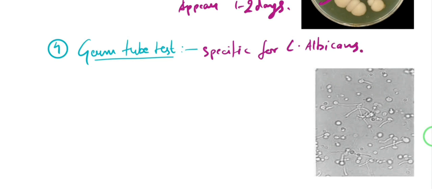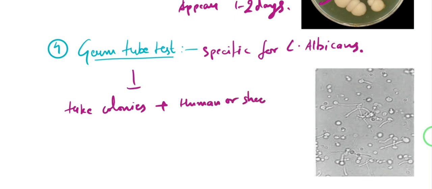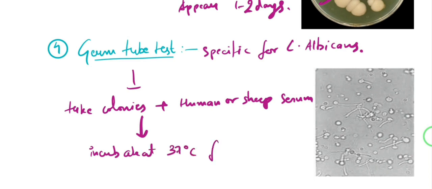What happens is we take the colonies from the culture, and we add human or sheep serum to the colonies, and then we incubate it at 37 degrees Celsius for 2 hours, right? So we took the colonies and we added the human or sheep serum, and then you incubate it at 37 degrees Celsius for 2 hours.